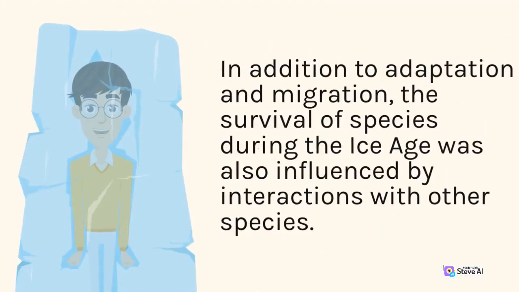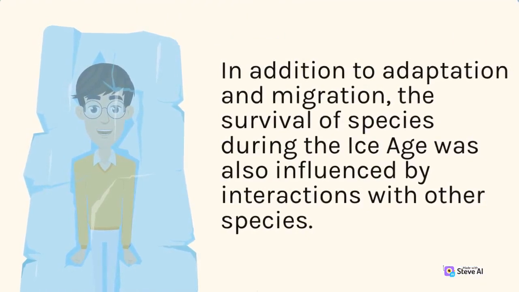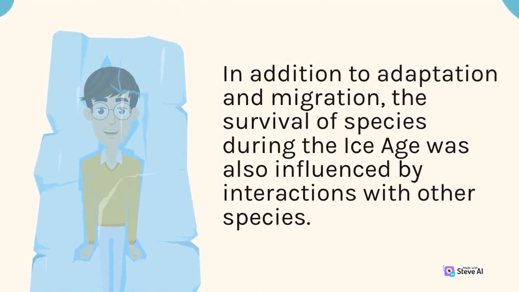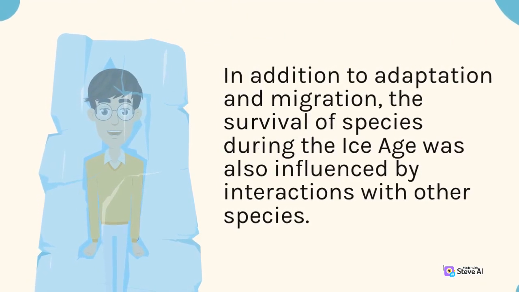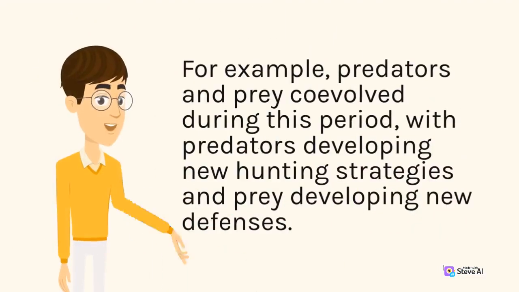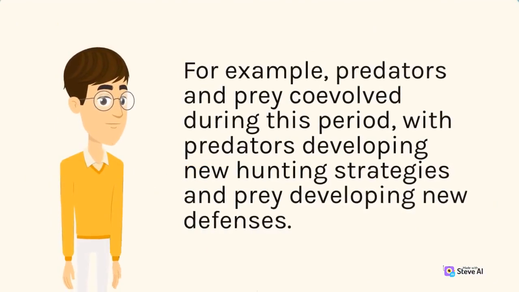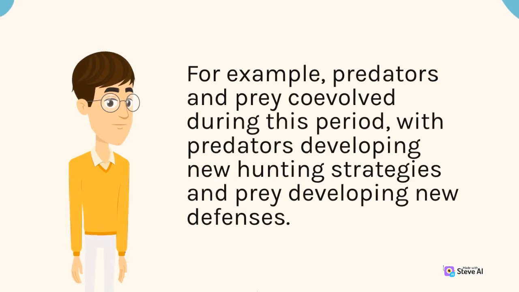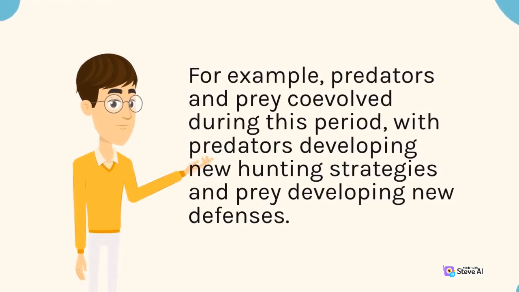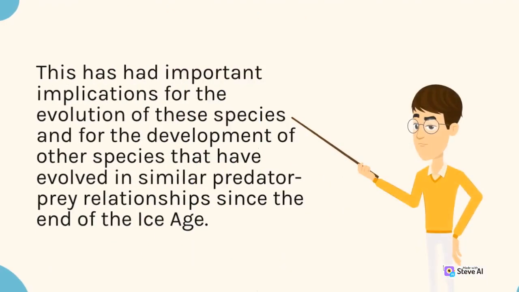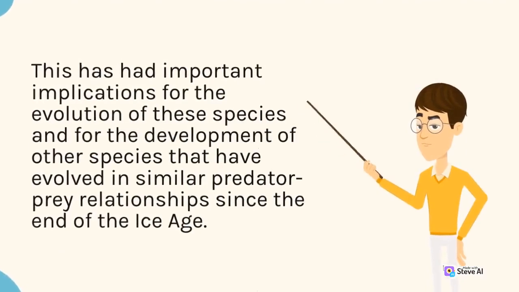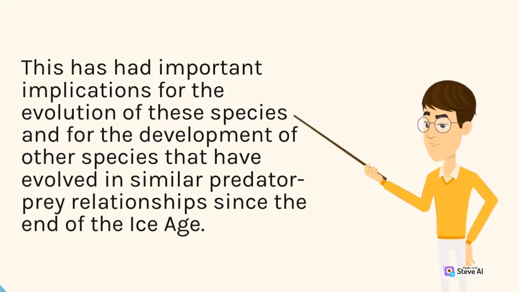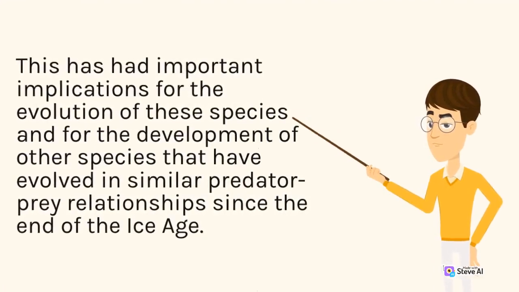In addition to adaptation and migration, the survival of species during the Ice Age was also influenced by interactions with other species. For example, predators and prey co-evolved during this period, with predators developing new hunting strategies and prey developing new defenses. This has had important implications for the evolution of these species and for the development of other species that have evolved in similar predator-prey relationships since the end of the Ice Age.